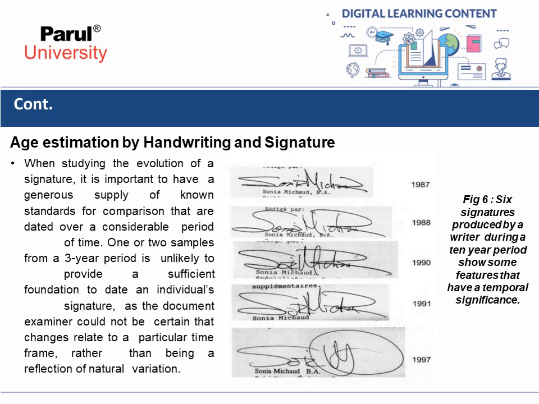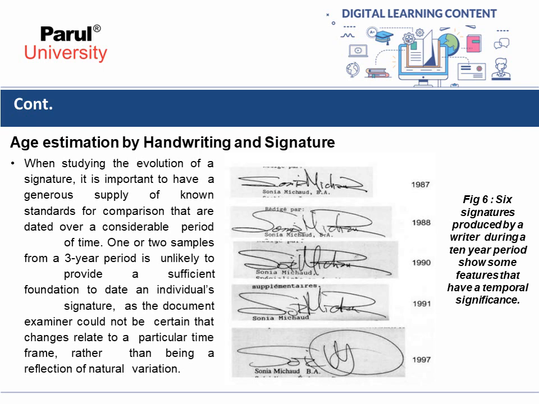One or two samples from a 3-year period is unlikely to provide a sufficient foundation to date an individual signature, as the document examiner could not be certain that changes relate to a particular time frame rather than being a reflection of natural variation. So this images, just have a look on that.